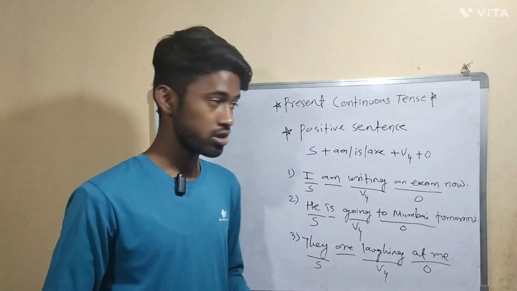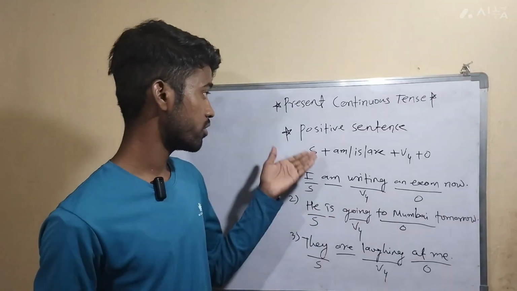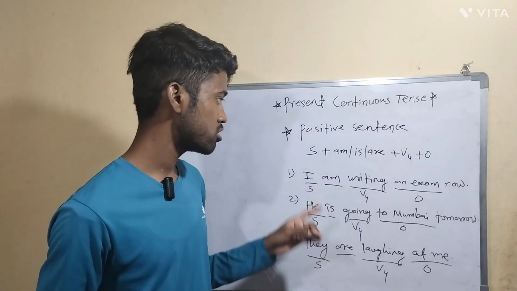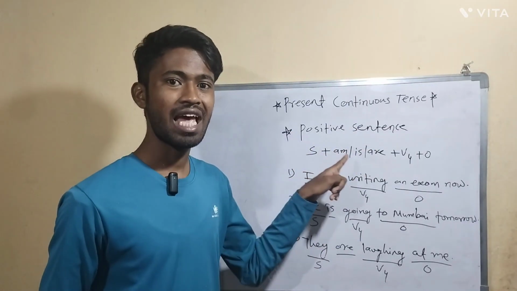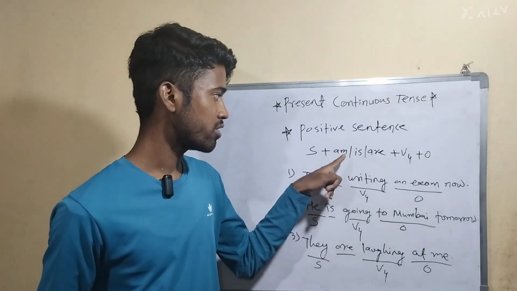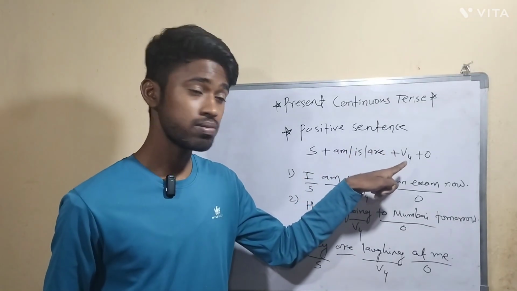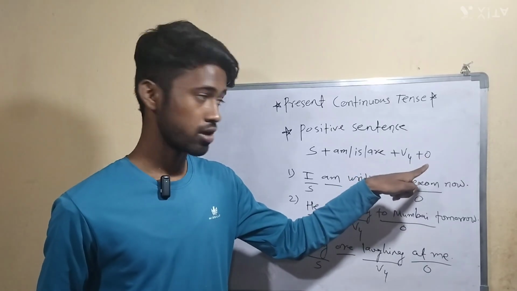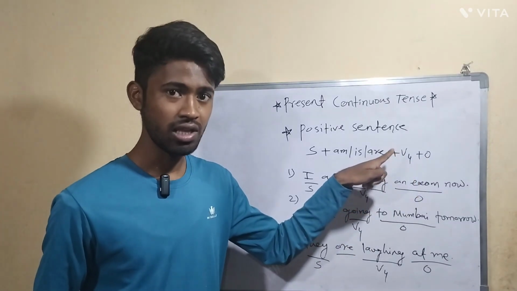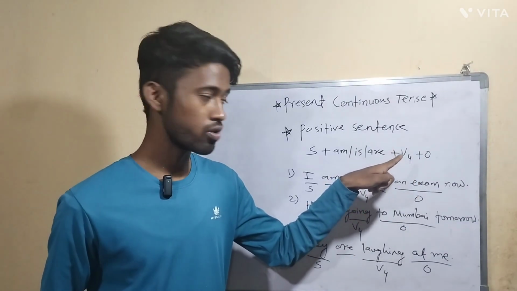Okay, after this you understood what is the structure of a positive sentence in present continuous tense. Subject plus am, is, are. Only one from these you have to write. After that the fourth form of verb, and in the last the object. So here the fourth form is the ing form, or you can say the present participle.